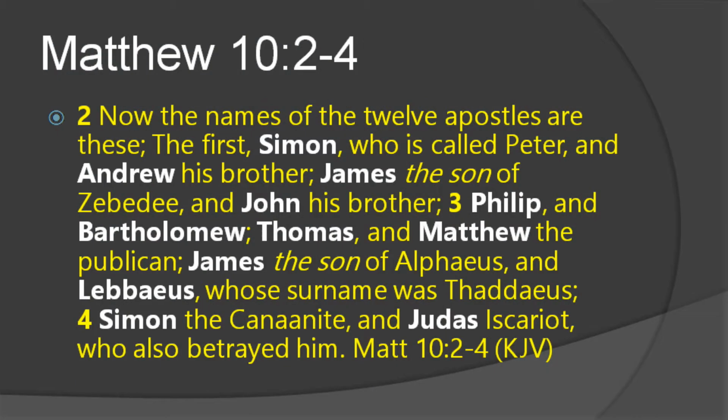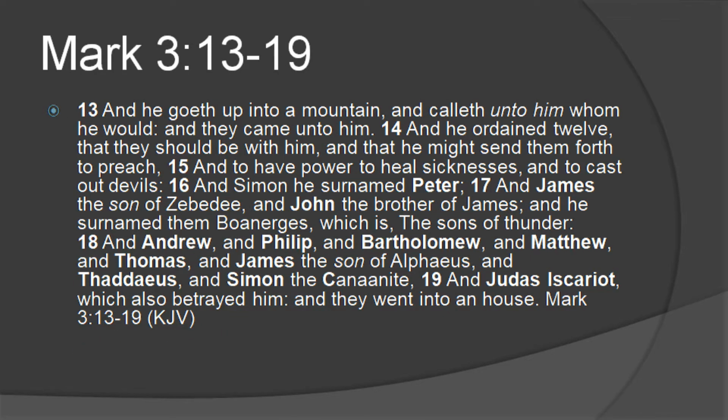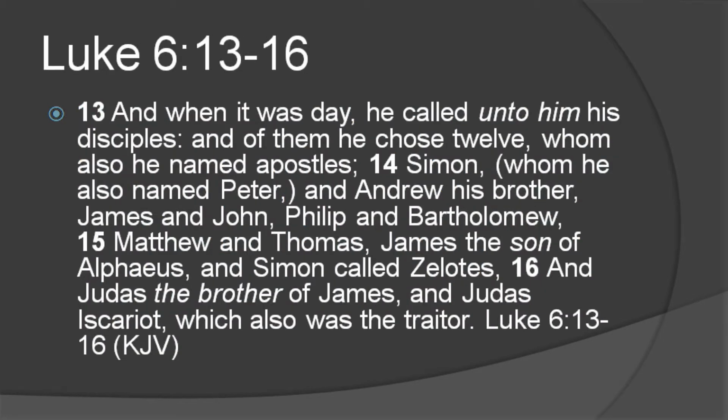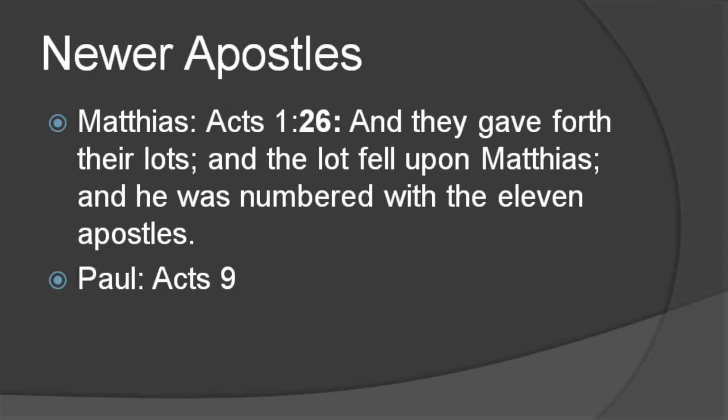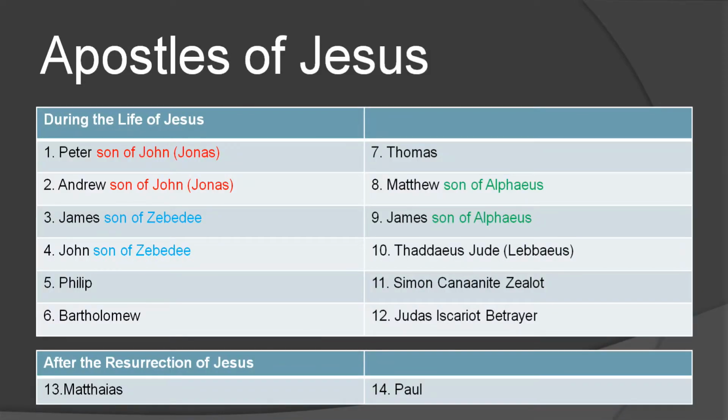Now, Matthew 10 talks about Jesus selecting the 12 apostles. You can look in Matthew 10, 2-4. The names are also displayed in Mark chapter 3, 13 through 19, Luke chapter 6, 13 through 16. Now, the newer apostles, that's Matthias and Paul, they come up in Acts 1 and Acts 9. All in all, we end up with this list of the 12 apostles, and then Matthias, who replaced Judas after the crucifixion and the suicide of Judas, and then Paul, who was specially selected to go to the Gentiles.